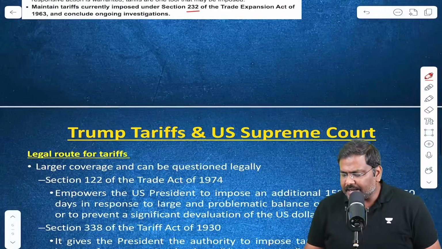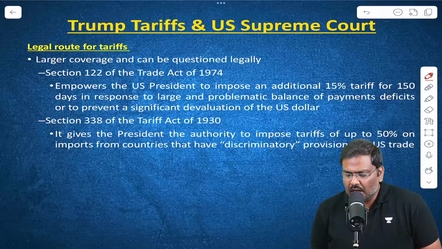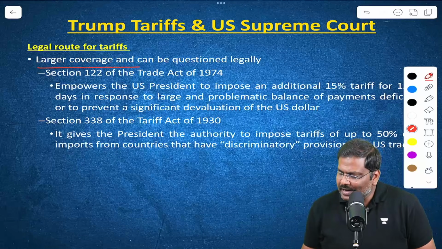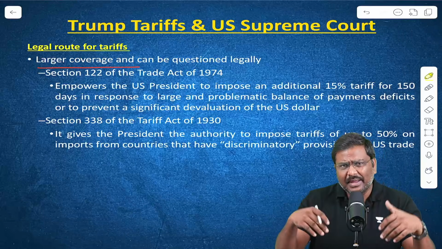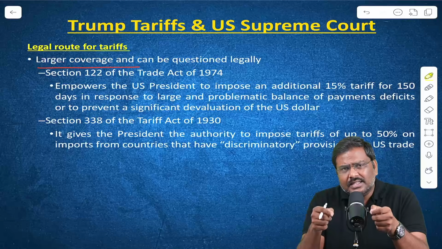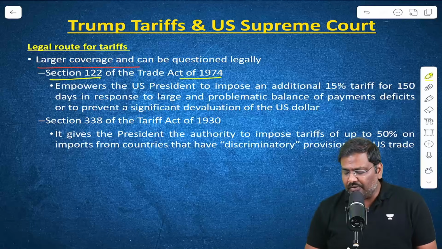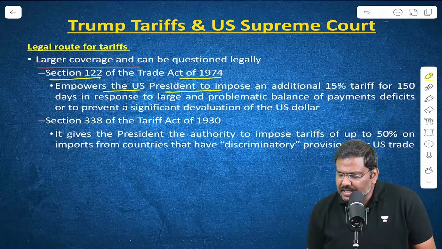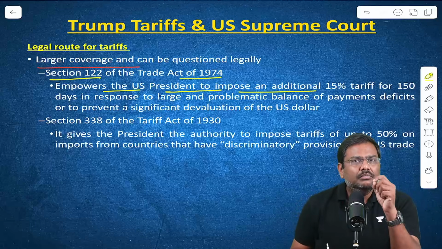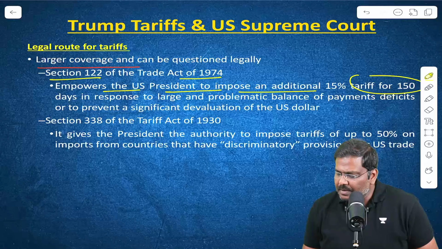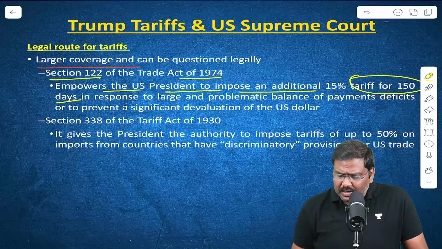So let me give you the basic idea of these sections and their importance. The larger trade can be targeted by the USA administration using these sections. Of course, there can be legal questions over the usage of these sections as well. Section 122 of the Trade Act of 1974 empowers the US president to impose an additional 15% tariff. But this can be imposed only for a period of up to 150 days. Nothing more than that, only up to 150 days.